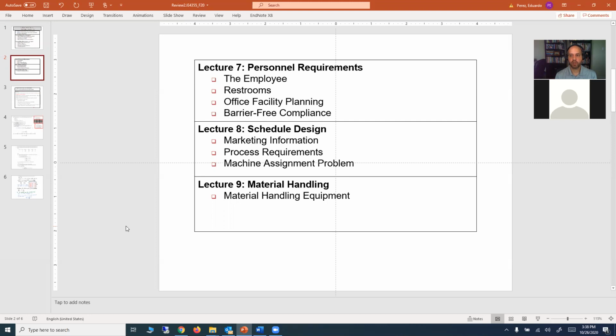That lecture was more informative in terms of the different groups of material handling equipment that are available. Talking about the uses and the differences: when you should use one type of material handling equipment and when you should use another. So we talk about conveyors, forklifts, and cranes.